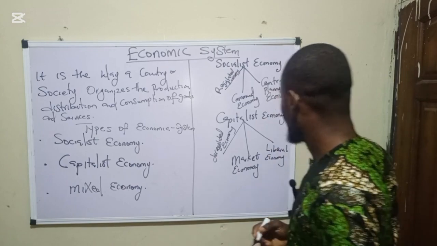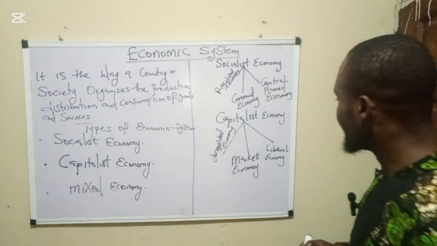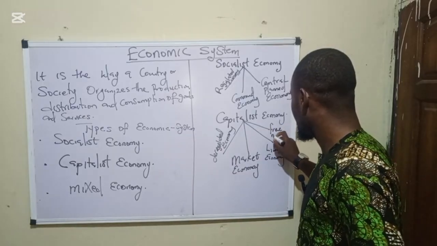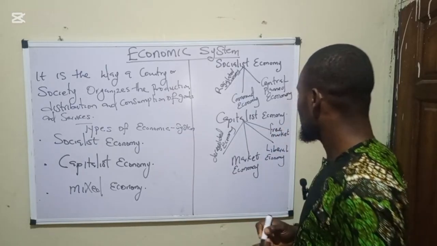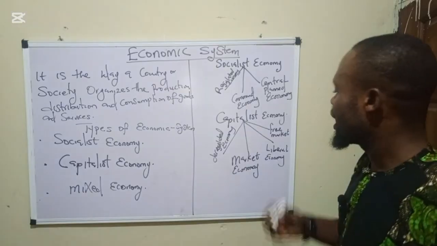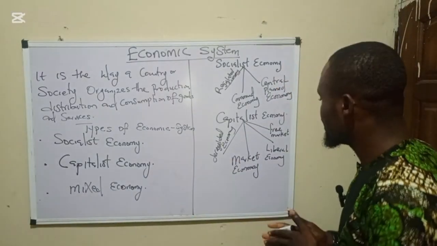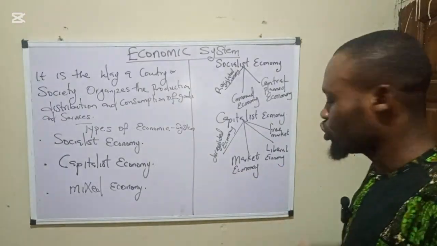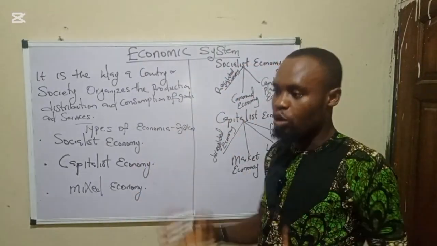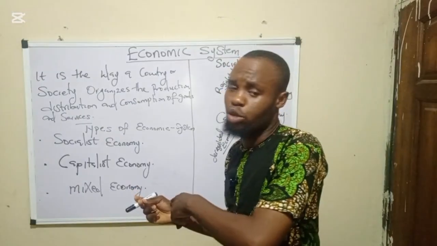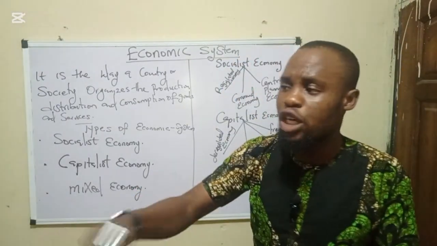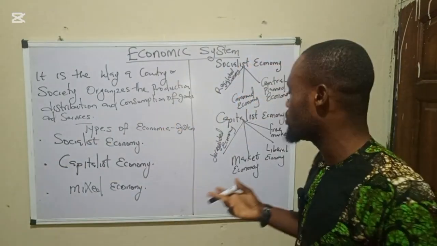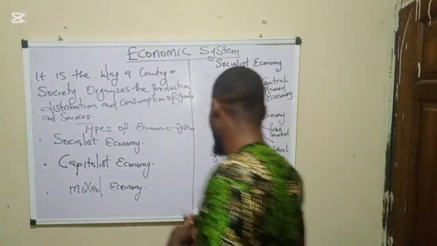Liberal economy. Another name again is free market economy. So these are other names of a capitalist economy. We can call it a deregulated economy, a market economy, a liberal economy, a free market economy. That's why I told you about that question JAMB asked one year: deregulation of telecommunication is a feature of what economic system? A capitalist economy.